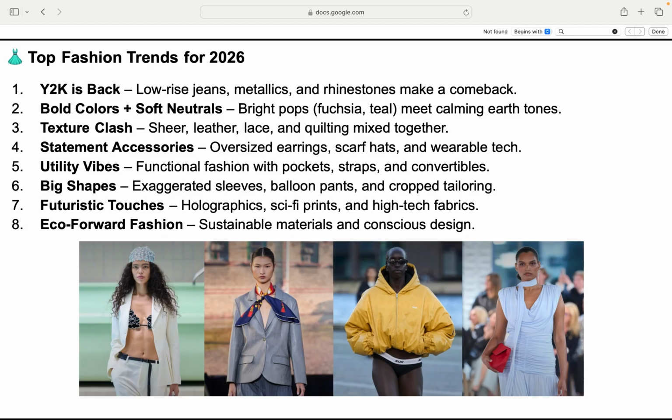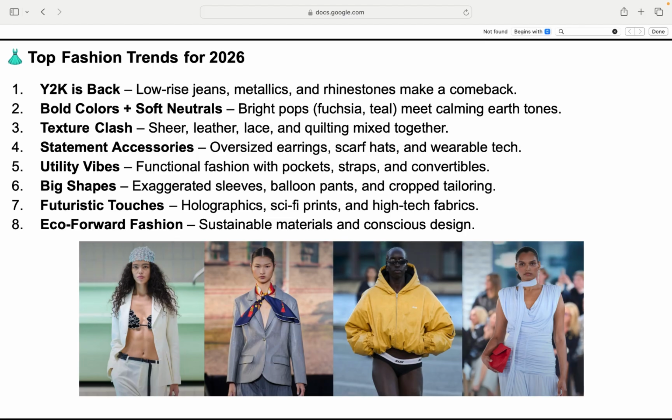With your favorite oat milk tone neutrals, basically color block like you mean it, but don't scare the minimalist too much. Texture tantrum. Leather, sheer, quilted, and lace. Throw it all on. This is chaos couture, and mixing materials is now a power move. Grandma's tablecloth, but make it runway. Accessories on steroids. Oversized earrings, scarf hats, yes, that's a thing, and tech you can wear. If your accessories aren't doing the most, you're doing it wrong.